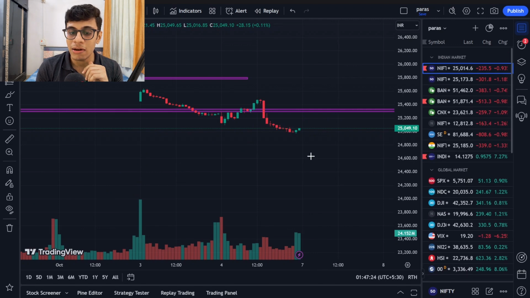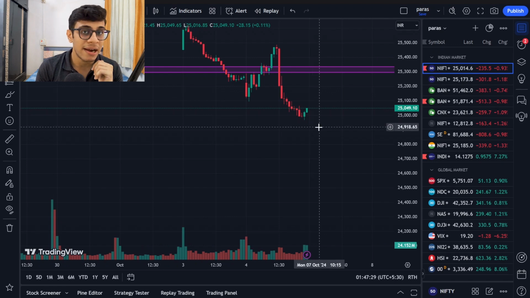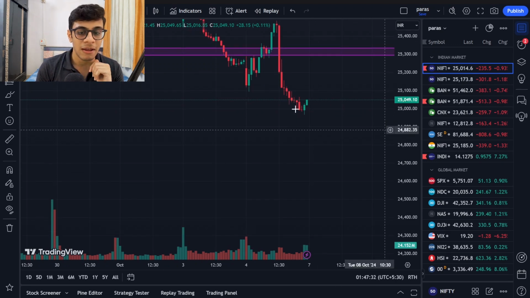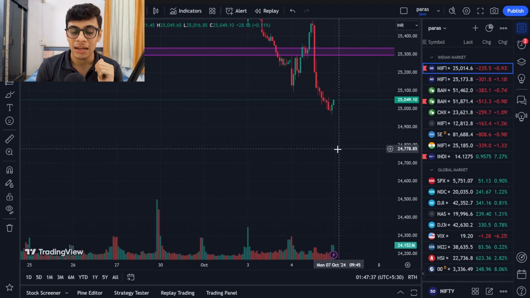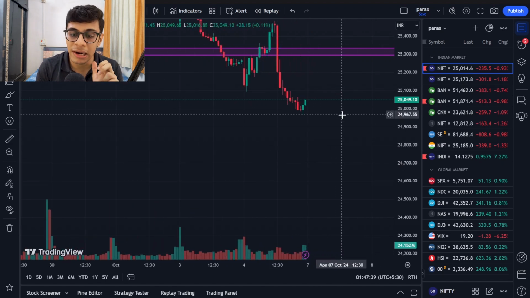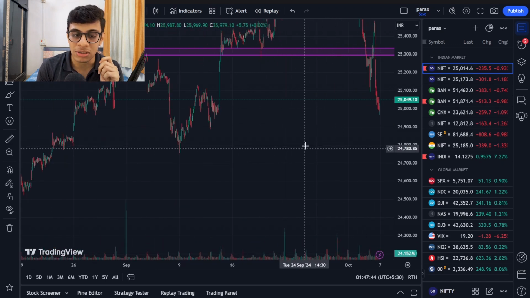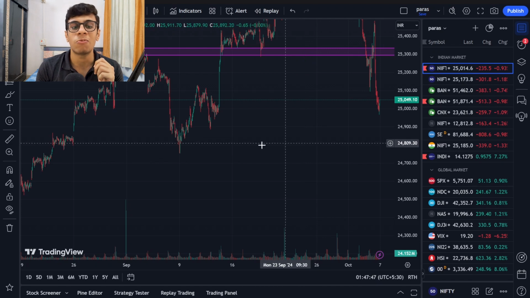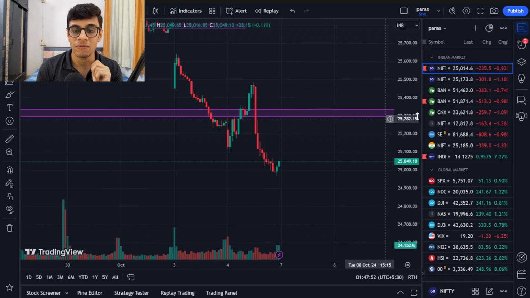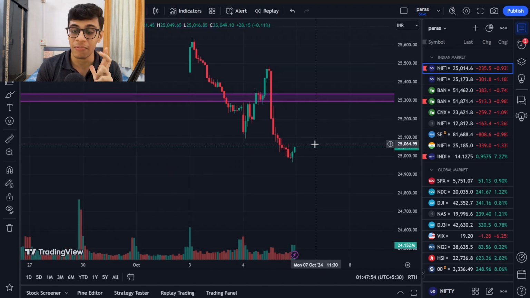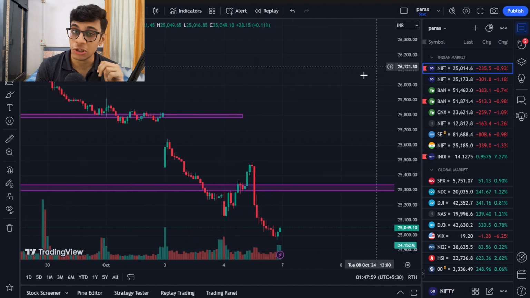So what you need to do in Nifty is going to be very simple. If you want to capture a selling trade in Nifty, there is not much space left. If Nifty has to go down, it will go down max to max till 24,000, not max to max, but if Nifty has to take support, it is already at a good support. And even if this support breaks, 24,800 to 24,750 will be a very good support for Nifty, from where Nifty can again take support. So taking a selling position in Nifty is not that much recommended, because Bank Nifty still has a good amount of space left. So take a selling position in Bank Nifty.